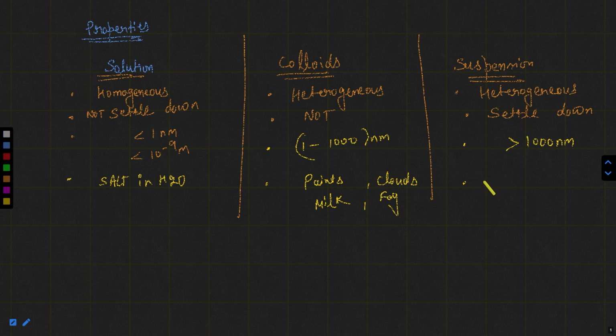Suspension like sand in water, chalk powder in water, etc. Solution cannot show Tyndall effect.